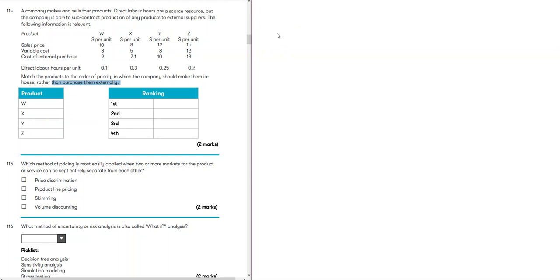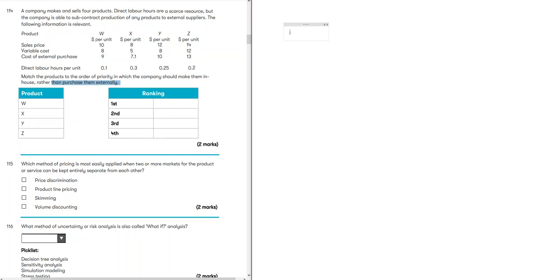Okay. So what we will do is look at, remember, sales price is not relevant. We can sell it at the price that we want. It doesn't have anything to do with the cost of the supplier.